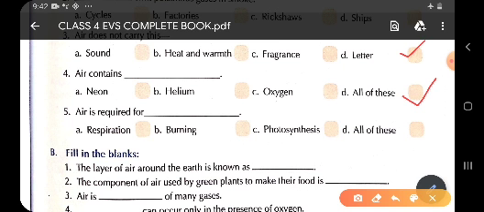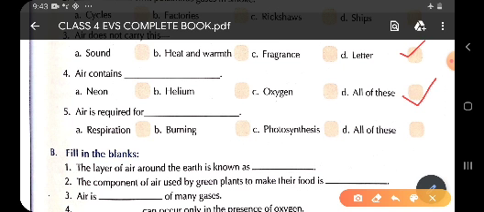Option A, we have respiration. Respiration is the process of breathing in human beings, animals and plants. This is the process by which human beings breathe in and out. So children, air is required for respiration is right. So air is required for respiration, first option is right.